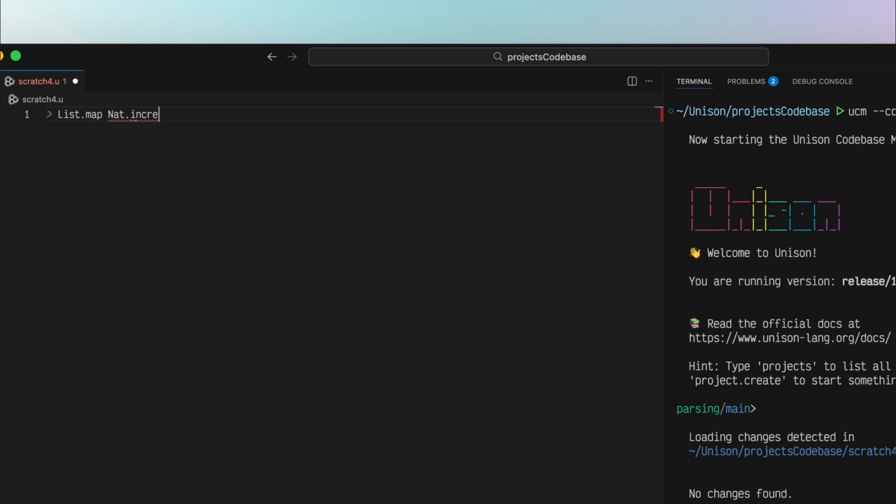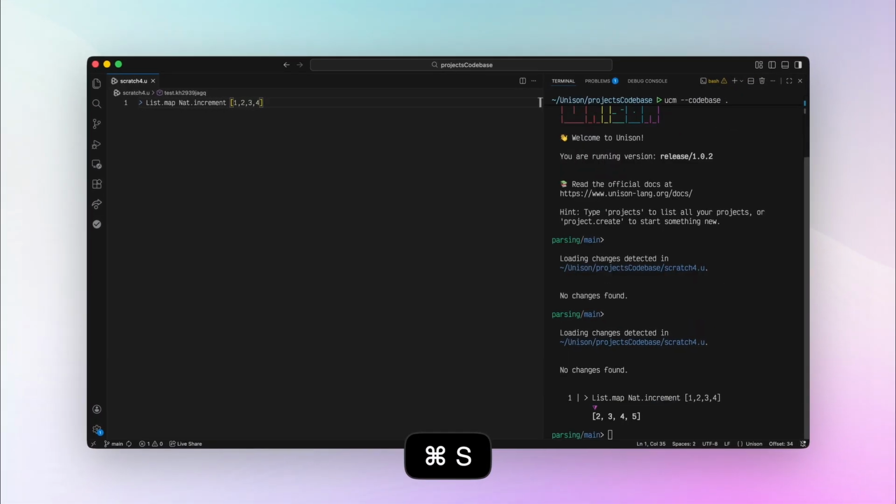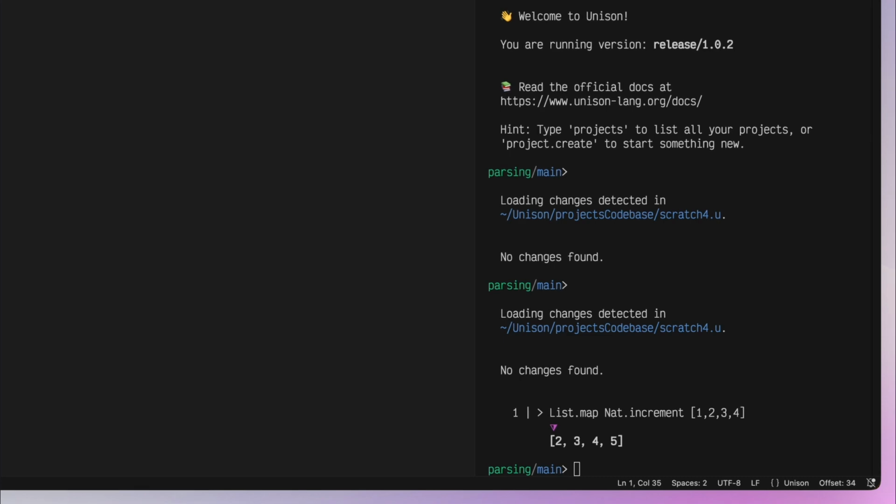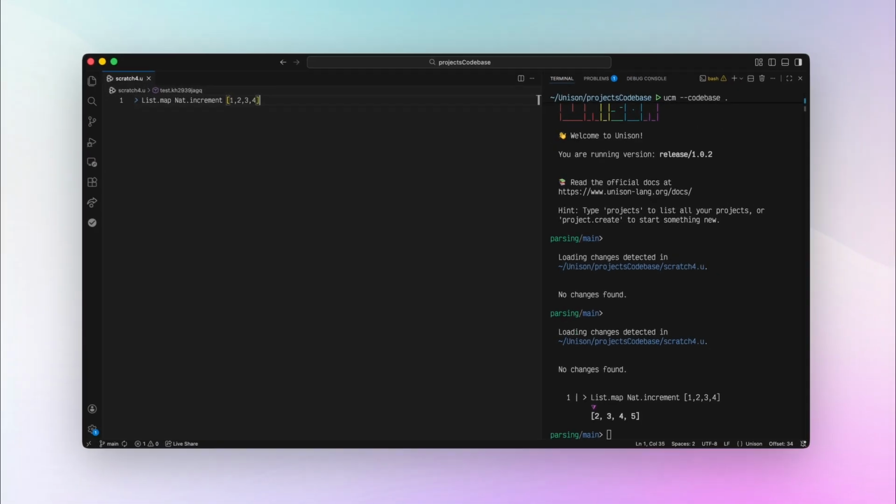Everything you've written in your file and the project you're working on is in scope for you to use in your expression. Save the file, and you should see the result of evaluating the watch expression in the UCM console. So, at a high level, that's what watch expressions are for, but I thought I'd show you how they can be used in practice, solving a real issue. I'll also share some insights as caveats at the end.